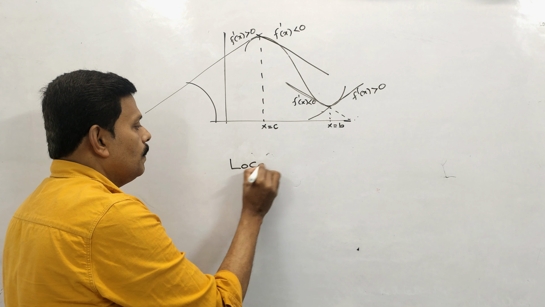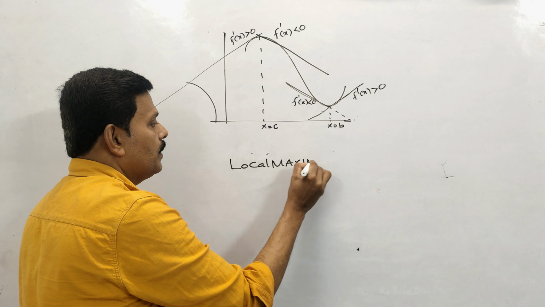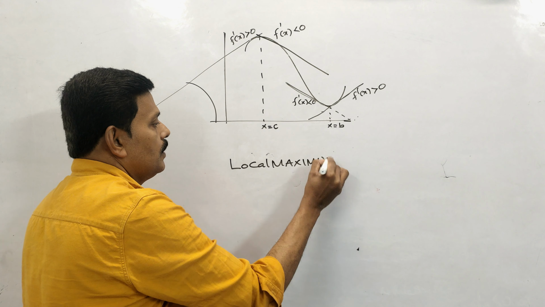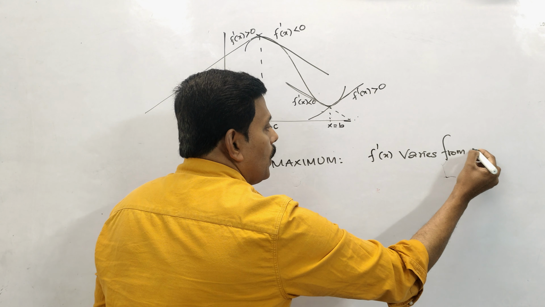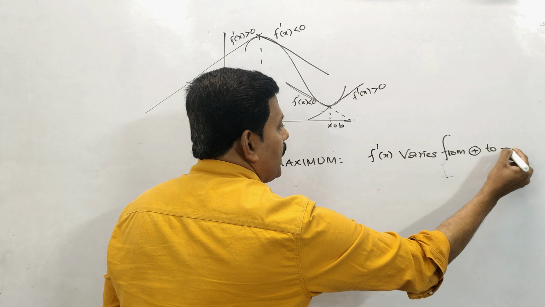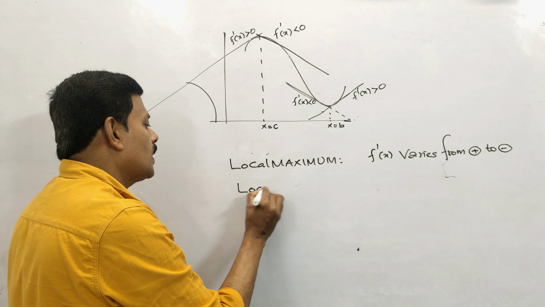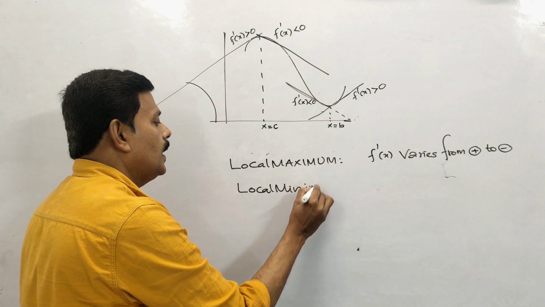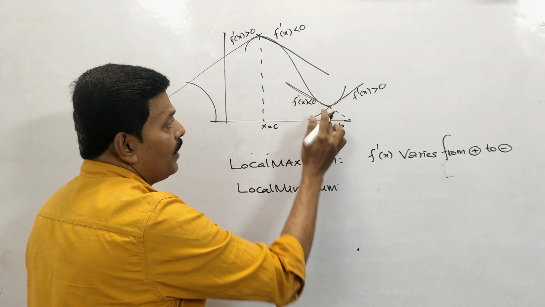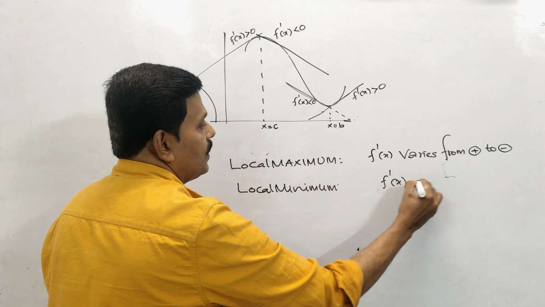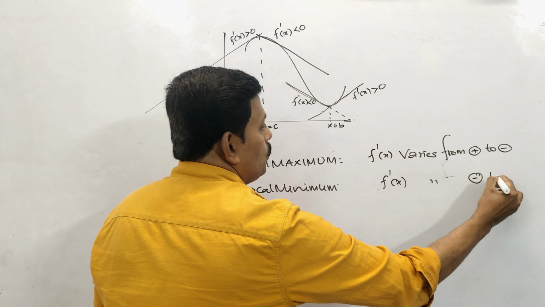So for local maximum using the first derivative, f dash x varies from positive to negative. That is what is called f dash x greater than 0 to the left side, f dash x less than 0 to the right side. For local minimum, f dash x varies from negative to positive.